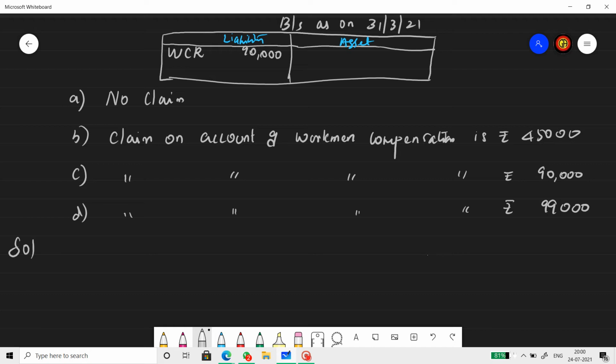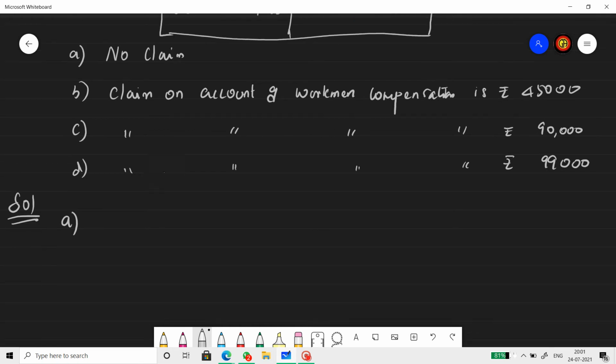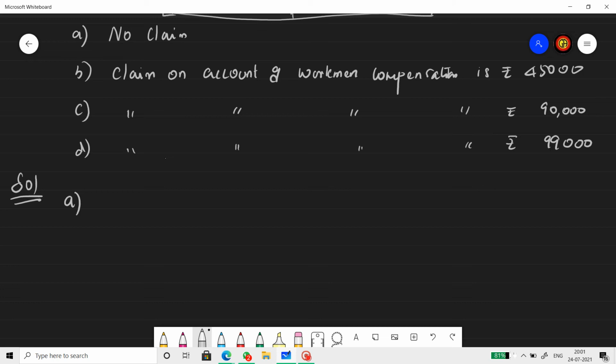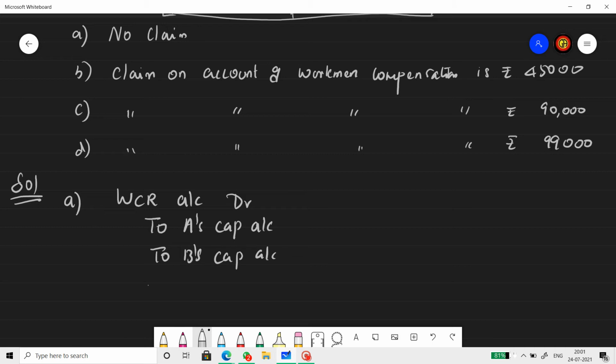Now, solution for the first case. When there is no claim, that means the entire reserve will be enjoyed by the partner. So WCR account debtor to old partners' capital accounts, here it's A's capital account, B's capital account, to C's capital account. The entire WCR amount will be transferred.